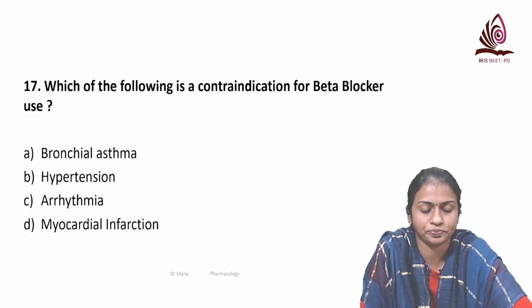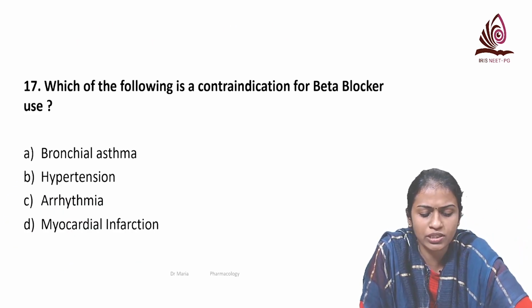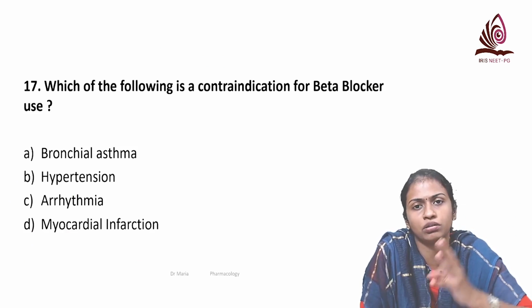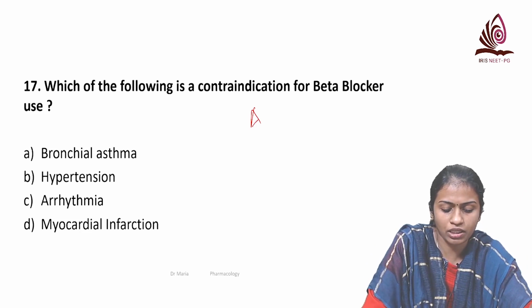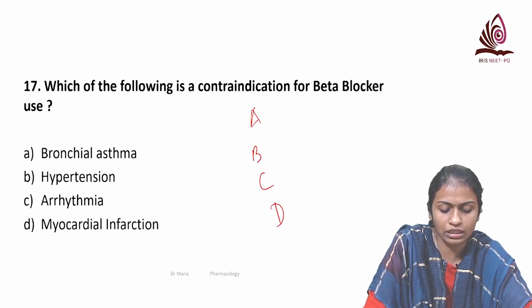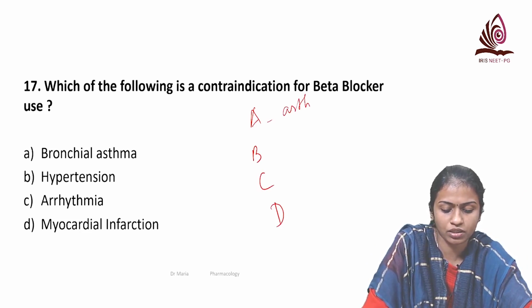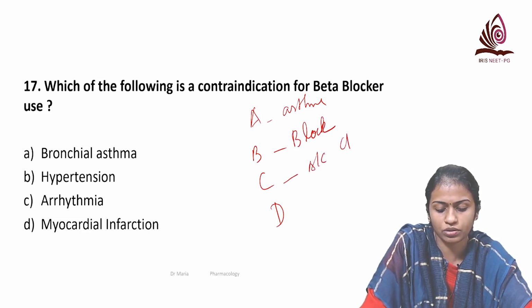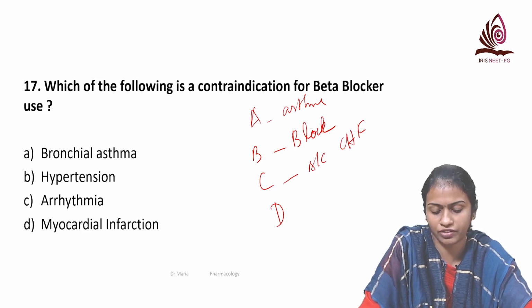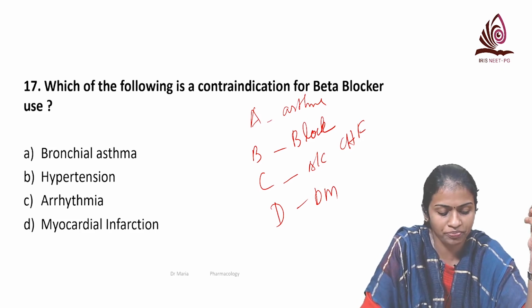Which of the following is a contraindication for beta blocker? You all know what the beta blocker contraindications are. Remember A, B, C, D. A for bronchial asthma, B for block, heart block or severe bradycardia, C for acute decompensated heart failure, and D for diabetes. Diabetes mellitus is a relative contraindication.